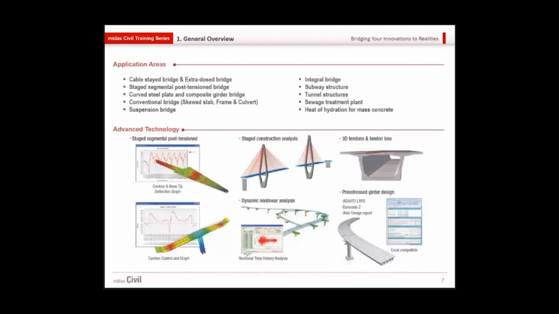When it comes to application area, it can handle anything from a simple bridge to any kind of complex bridge like cable stayed bridge, suspension bridge, integral bridge, subway bridge, or any kind of bridges. Civil can handle from a simple static analysis to advanced analysis such as construction stage analysis, dynamic analysis, 3D tendon and tendon loss, pre-tension girder, dynamic nonlinear analysis. And Civil also has wizards or templates for railways like rail track interaction, soil interaction, offshore.